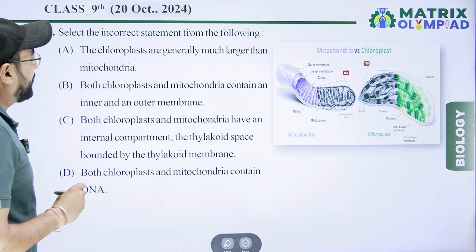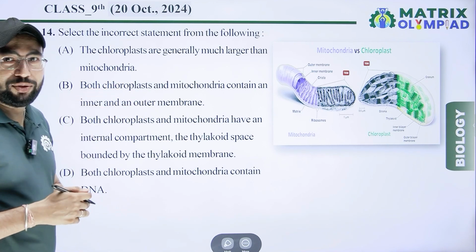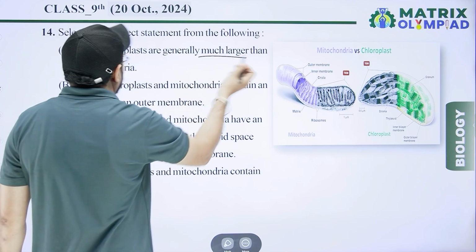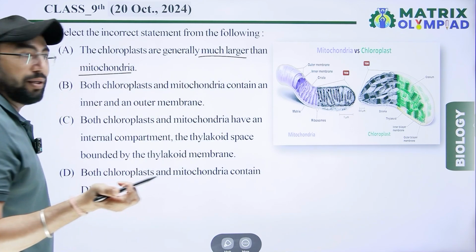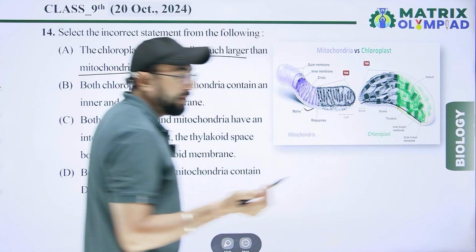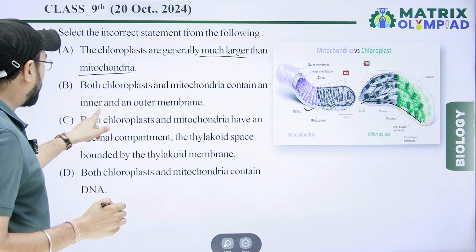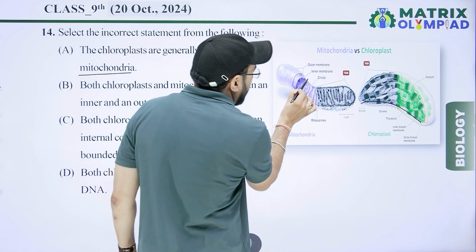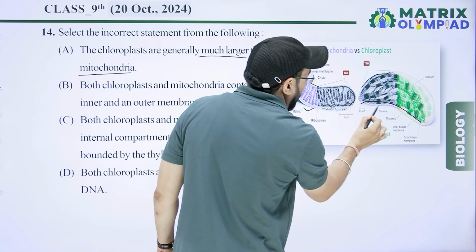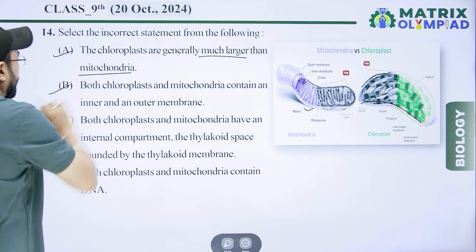Select the incorrect statement from the following regarding chloroplast and mitochondria. The chloroplasts are generally much larger than the mitochondria. Chloroplast larger than mitochondria. Next, both chloroplast and mitochondria contain inner and outer membrane. A and B are right.